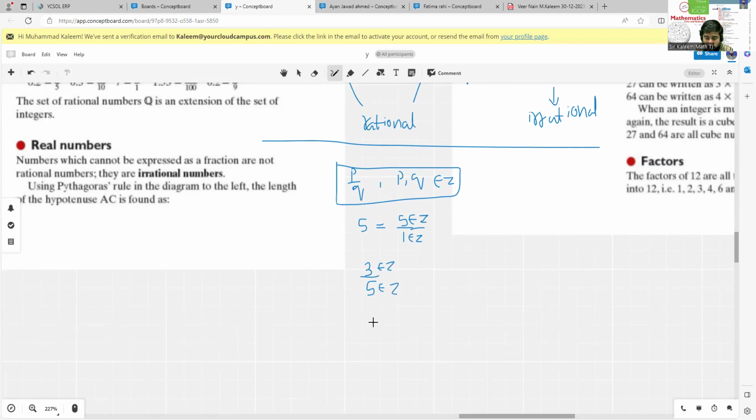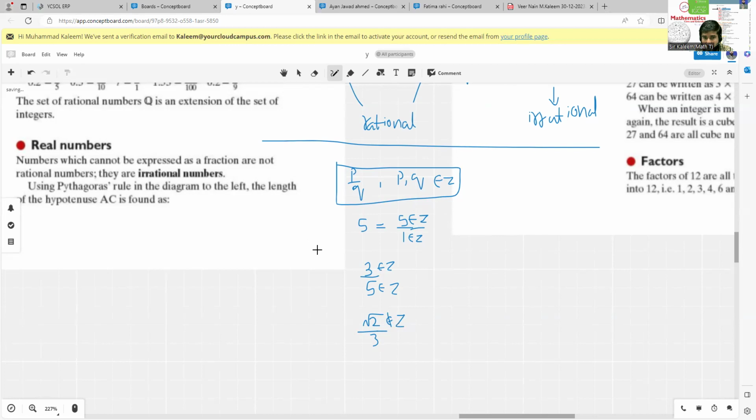After that, suppose you have a number like root 2 over 3. You have to check, is this number rational or irrational? Yes, this number is written in fraction form, so it fulfills the first condition, that the number must be in fraction form. And now we have to check the second condition. The second condition is that the numerator and the denominator are both from the integers. If yes, then it will be rational. But here you can see root 2 is not from the integers.